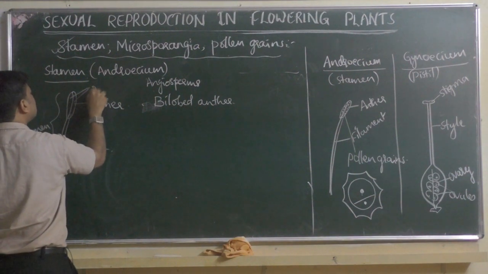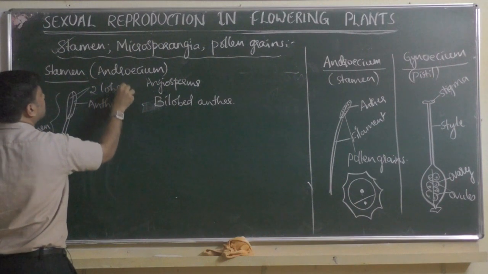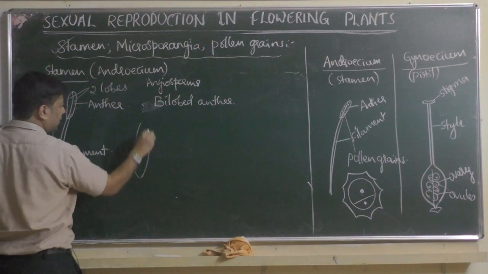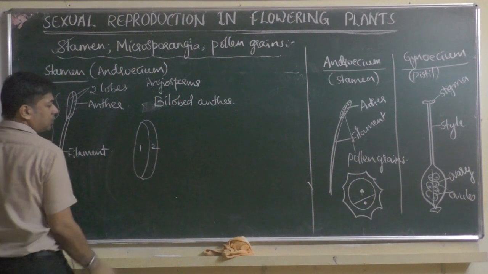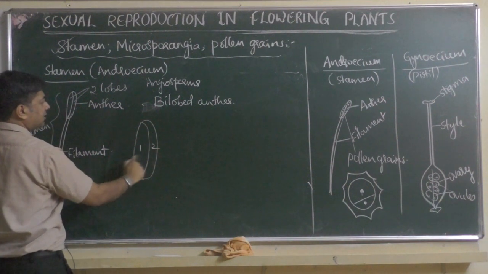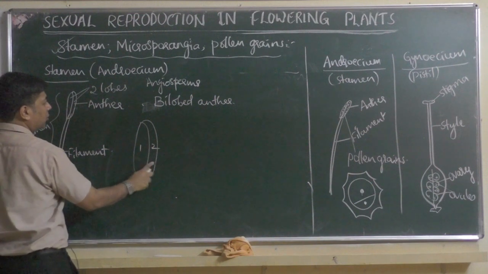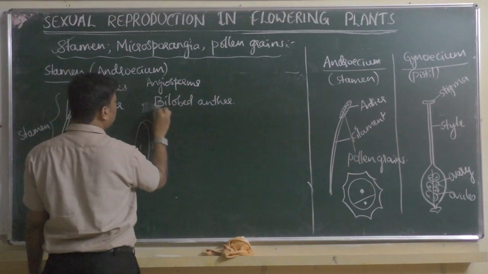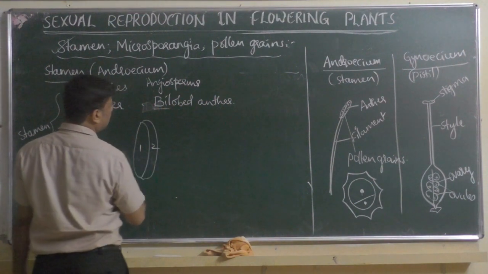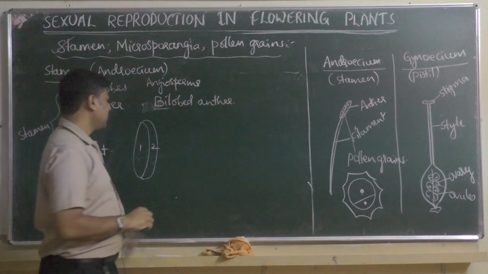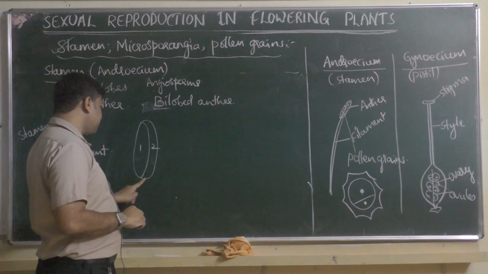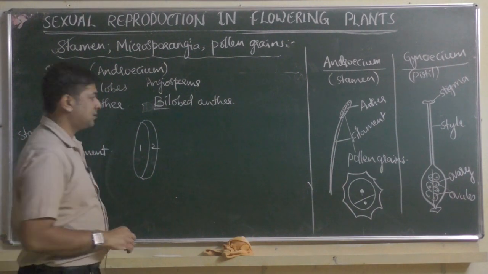This is one lobe and this is the other lobe. Two lobes are there, left and right part. As two are there, it is called bilobed. Bi means two. So anther is defined as bilobed anther. And if you look at the outer cover of this anther, there will be two layers, outer and inner layer.